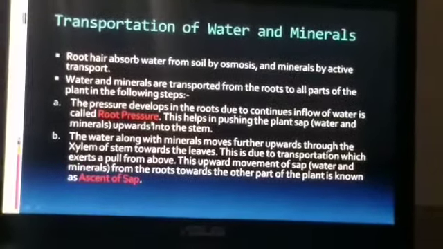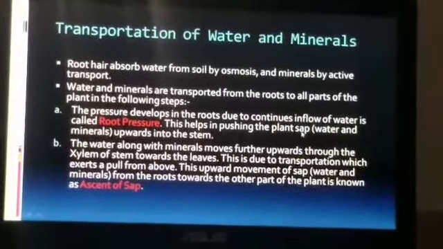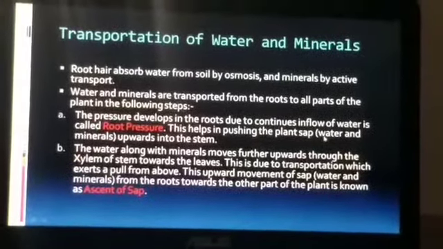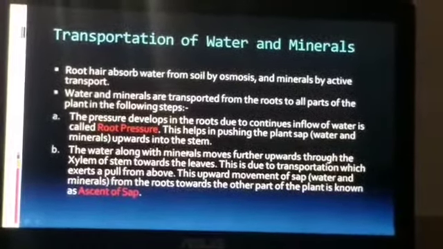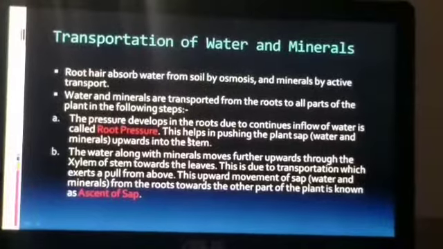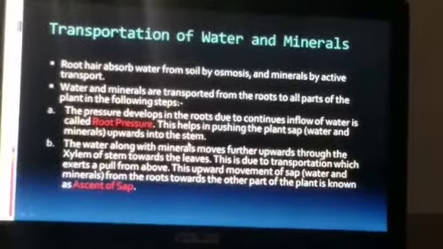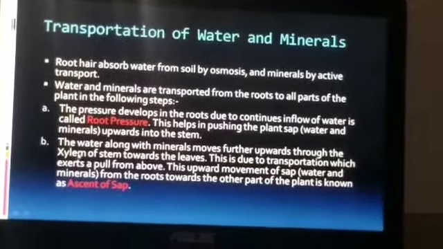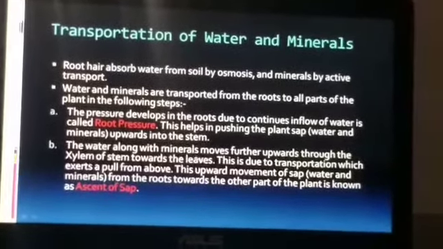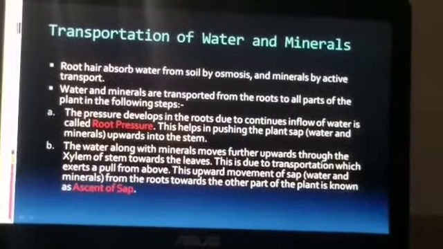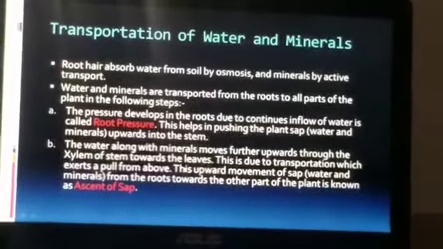This process helps in pushing the plant sap. What is plant sap? Don't get confused. It is only water and minerals that are called plant sap. Root pressure helps in pushing the plant sap upwards into the stem. The second step is that water along with minerals moves further upwards through the xylem of the stem towards the leaves.